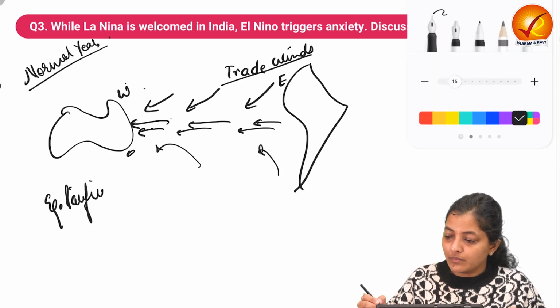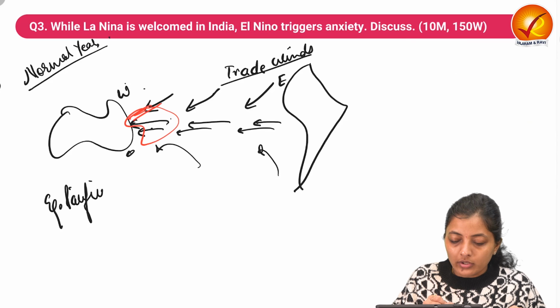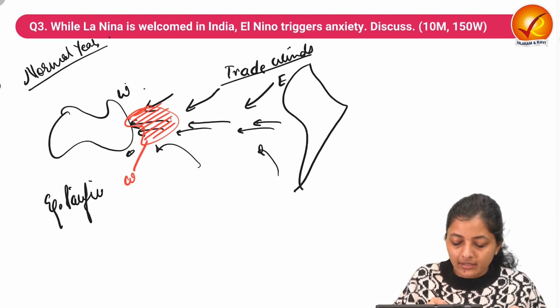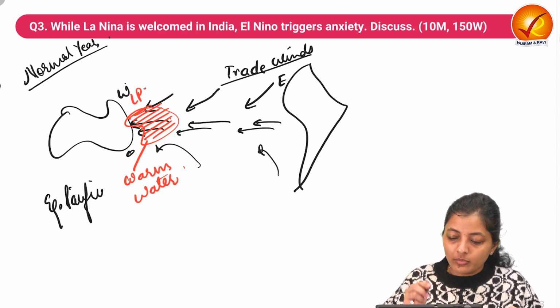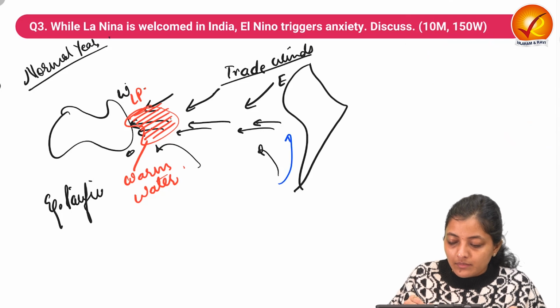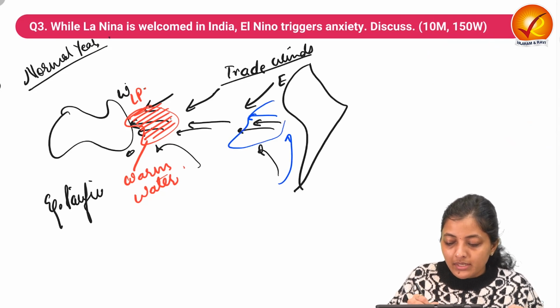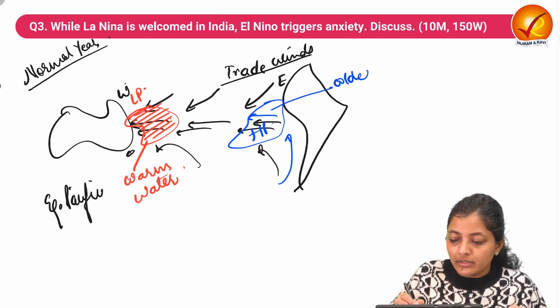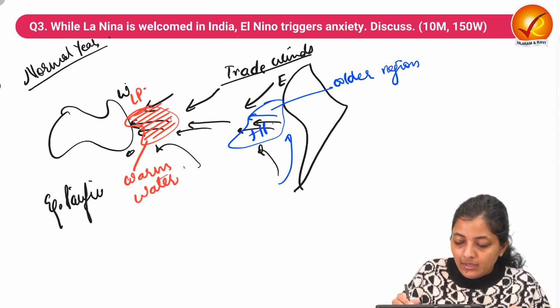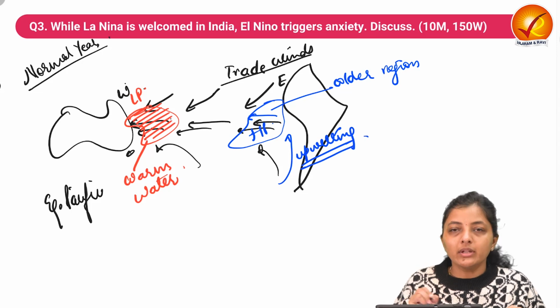So here warm water gets collected and results in a low pressure area, and in the normal conditions, when the warm water is pushed westward, it creates high pressure or a colder region, and upwelling occurs in this particular area.